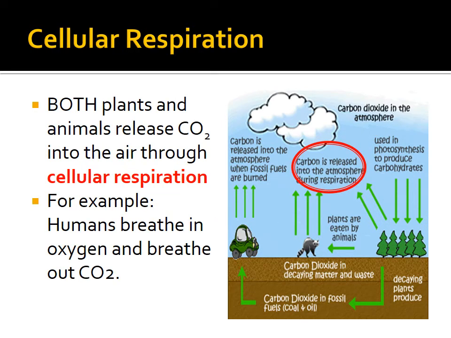Both plants and animals release carbon dioxide into the air through cellular respiration. Cellular respiration is a complex series that we go through to make ATP, to make energy. And trees need energy, plants need energy, we humans need energy, the raccoon, all animals need energy. In fact, all living things need energy. So all living things go through cellular respiration. And when we go through cellular respiration, we give off carbon dioxide. So all living things are giving off carbon dioxide. So we breathe in oxygen, we give off carbon dioxide. Cellular respiration, again, making energy and giving off carbon dioxide.